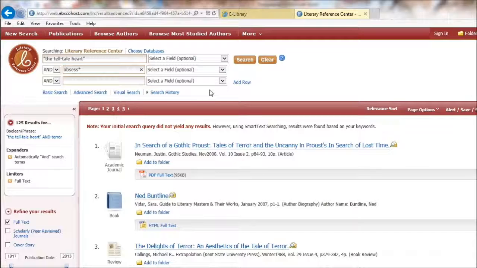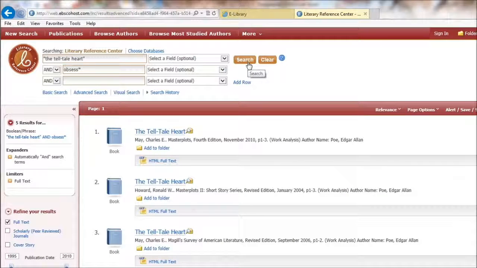And this way it will search any article with the telltale heart and the word obsess, obsession, and obsessed all at the same time, rather than making me do 3 separate searches. Okay, so you can see I have 5 results here, which is very manageable.